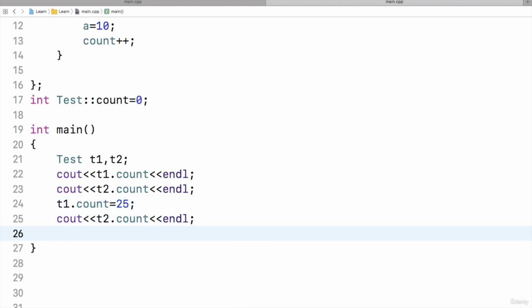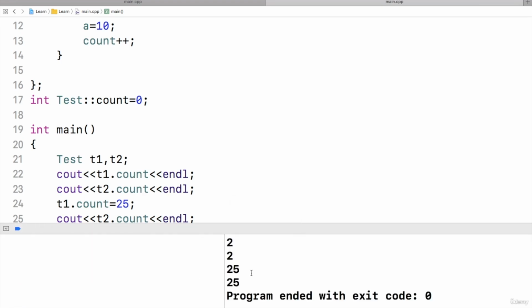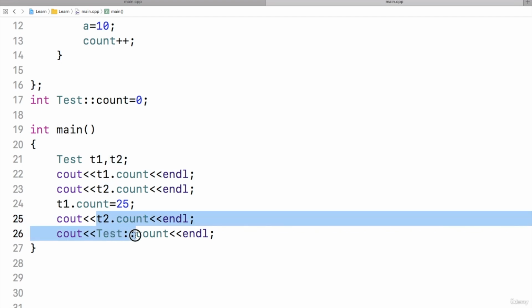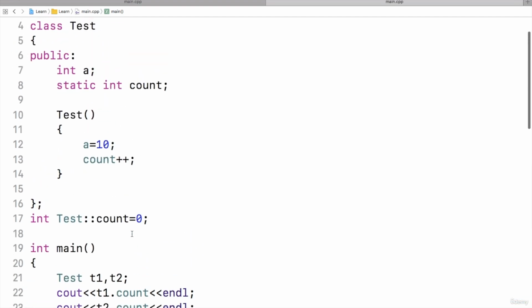I don't even have to use an object name to access that count. I can say test scope resolution count, and display this one. Let us run this. Again I got 25. So there is a single count variable which can be accessed using objects and also using the class name. So these are static data members.